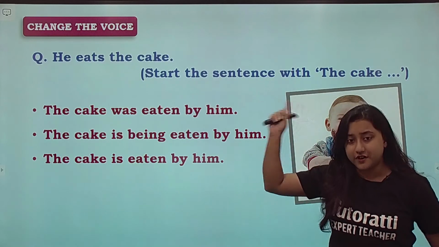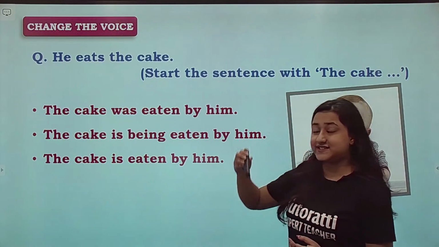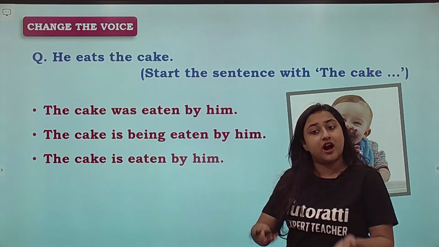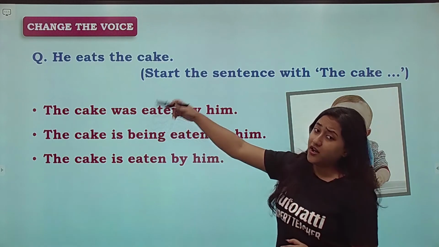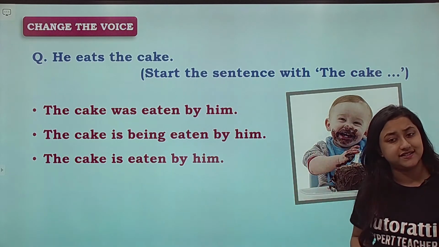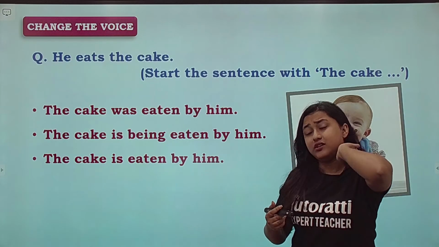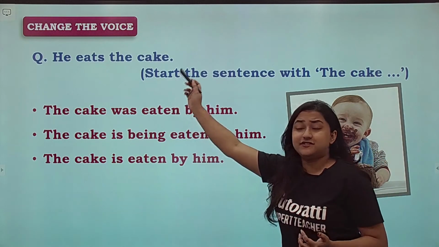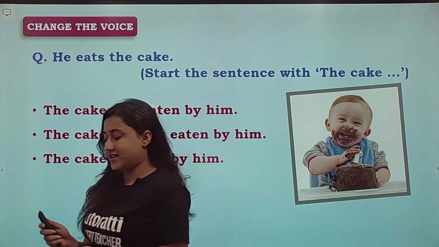Why? In the first one, he eats the cake. What happens is he eats. It is in present tense. वो खा रहा है ना? It is in present tense. And your answer, the cake was eaten by him, goes on to the past tense. So the tense has to remain the same. Your question is in the present tense. Your answer cannot be in the past tense, students. All right. Hence, the first one is incorrect.